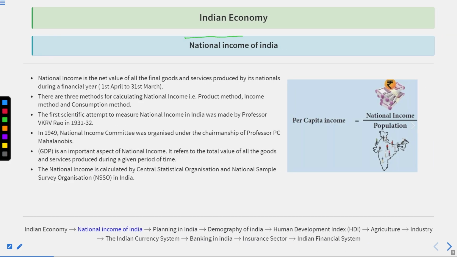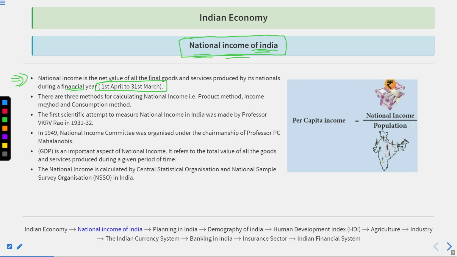After finishing the discussion of the sectors of the economy, now we are going to talk about the national income of India. National income is apart from individual income. Why? Because national income is the net value of all the final goods and services produced by the nationals during the financial year. It means from the time period of 1st April to 31st March, whichever goods have been produced by Indian nationals, their final value will be the national income.